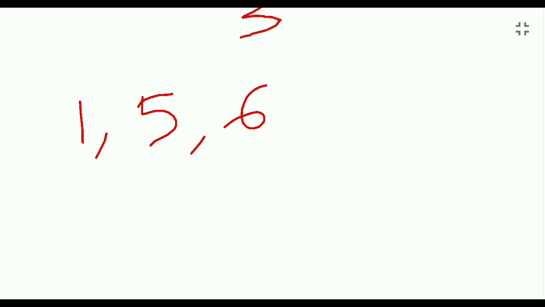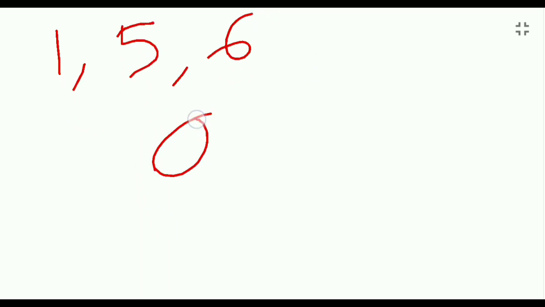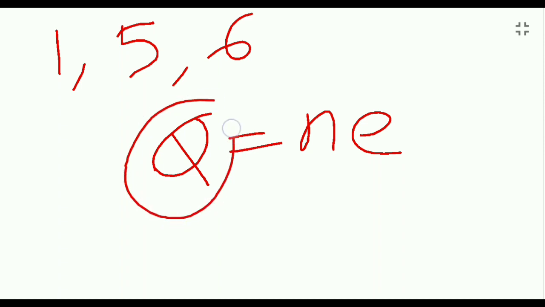So the formula is Q = N E, where Q is the total amount of charge that transfers from one body to another body, and N is the number of electrons. This is a very important point. The number of electrons should be integral, meaning 1, 2, 3, 4, 5, 6. The fractional number of electrons cannot be transferred. E is the charge of one electron, you know the value, 1.6 × 10^-19 coulomb.